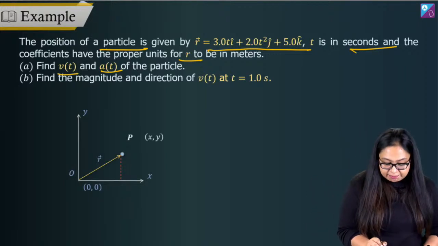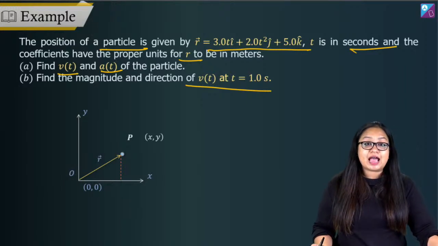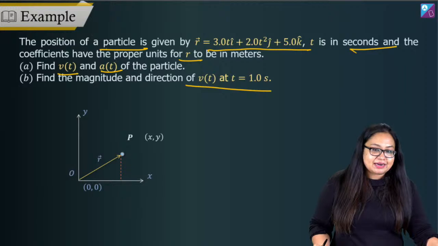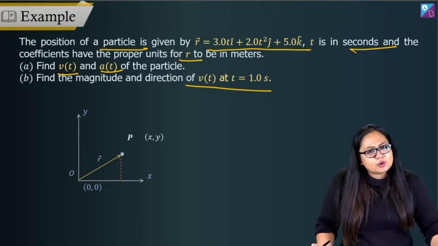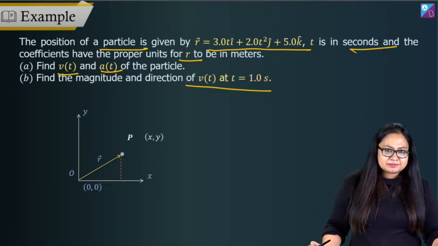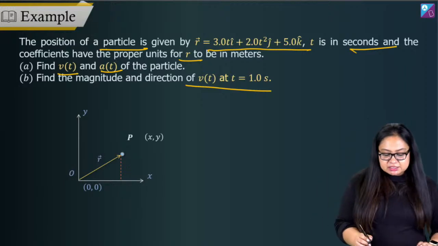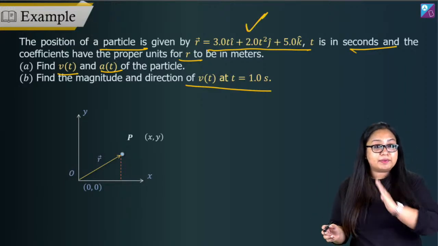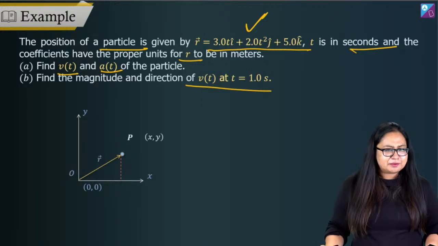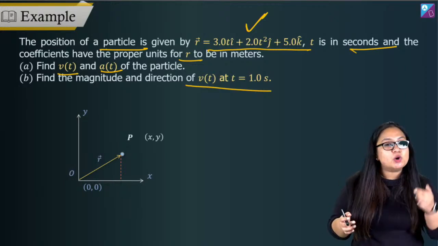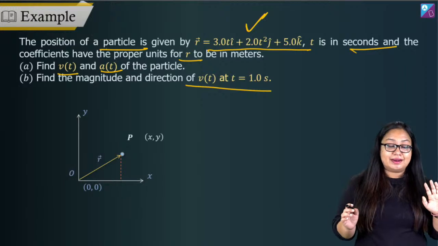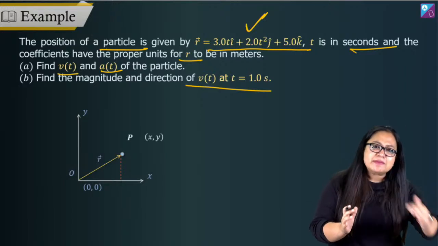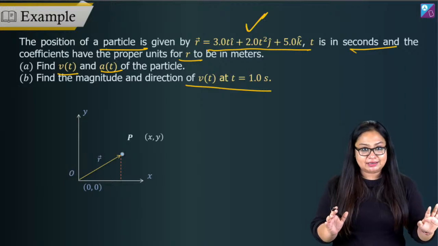Second thing is to find the magnitude and direction of v at t equal to 1 second. All right, velocity at t equal to 1 second. So let's do this one by one, right? We can see that the particle's position is given in terms of i cap, j cap and k cap. What does that mean? It means that the motion is happening not just in 2D but in 3D, right? But don't worry, whatever concepts we are applying in 2D, the same analogy can be extended to 3D.